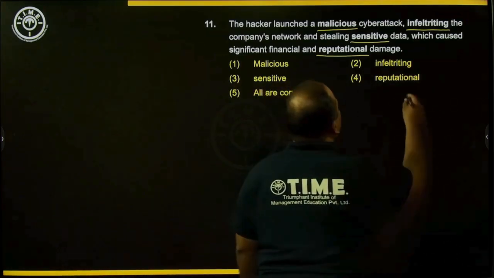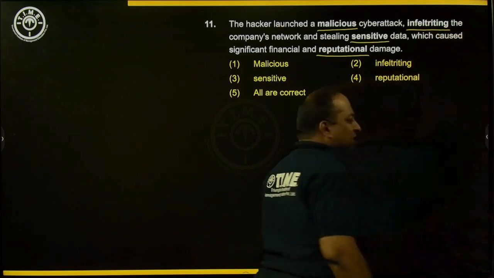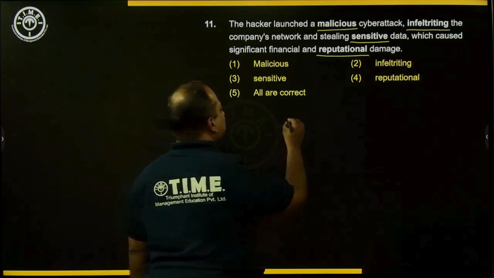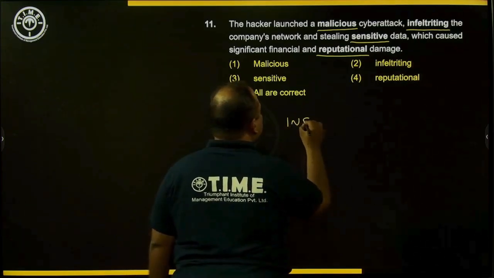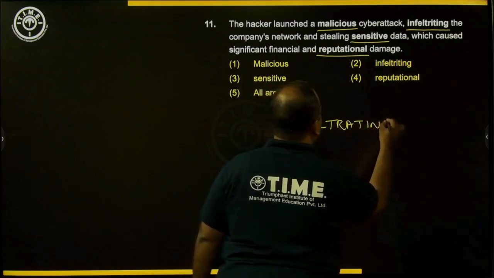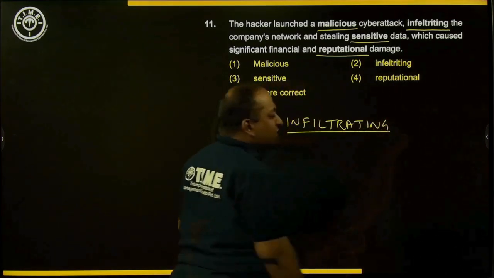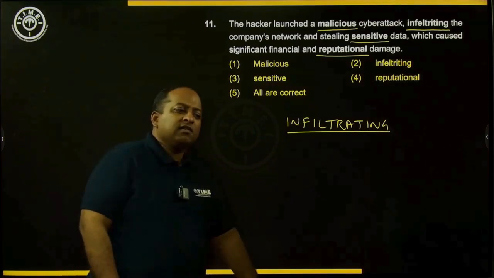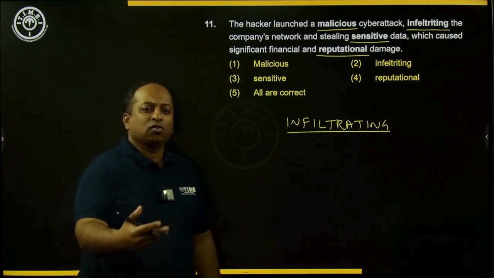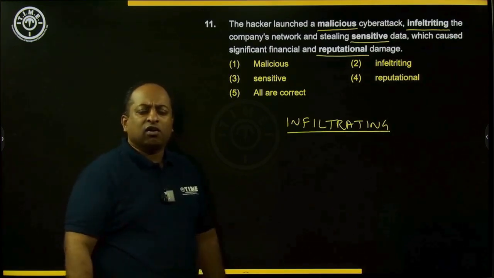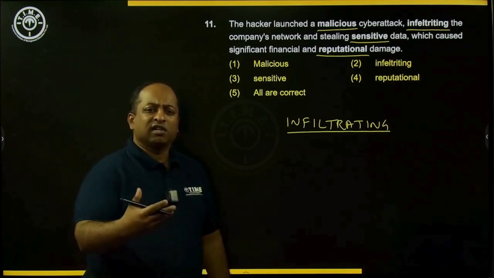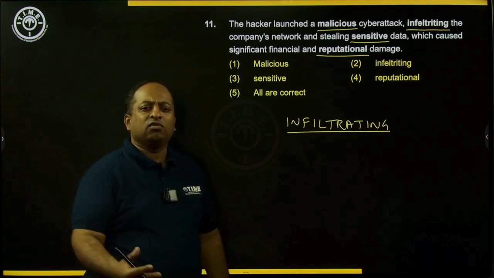Now the wrongly spelt word here is infiltrating. Infiltrating, as spelt here, is a word which does not exist in the English dictionary. The correct spelling would be infiltrating. So infiltrating is a process of infiltration. Infiltration means you are making an unauthorized entry, something which you should not be doing. You are getting an unauthorized entry into something, into a system, into a building. Basically you are spying and trying to steal certain data.